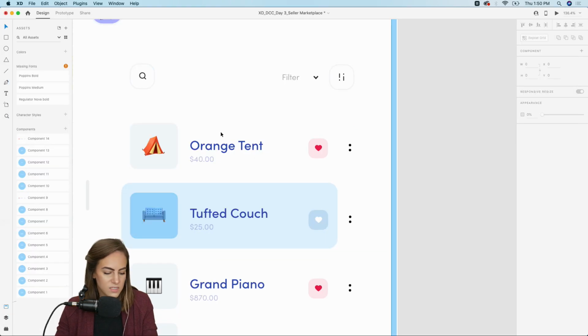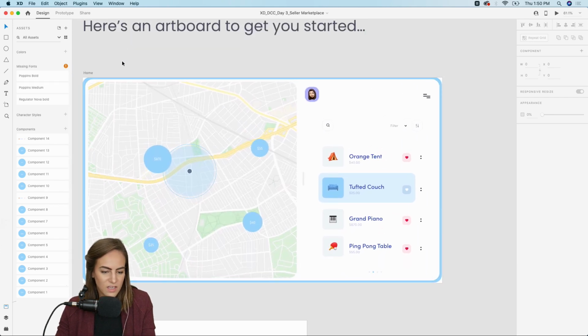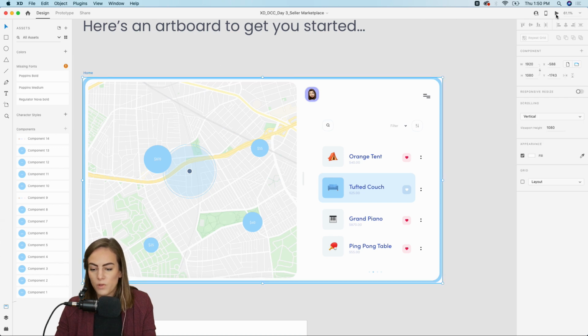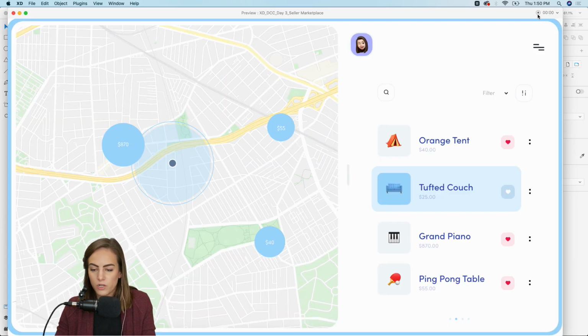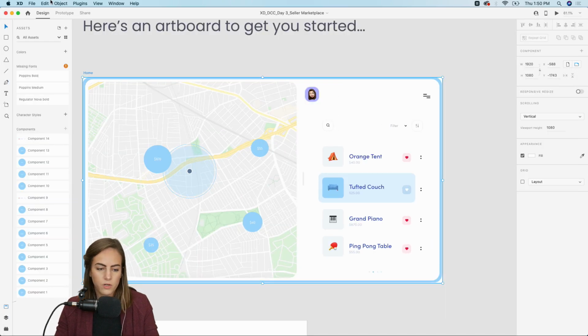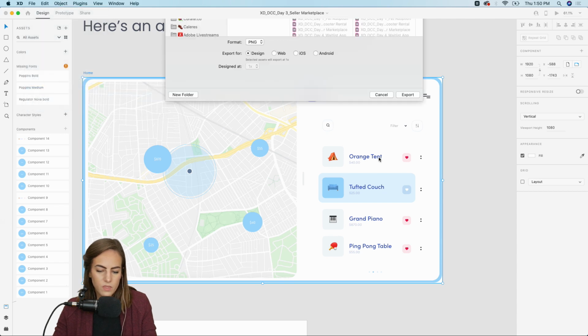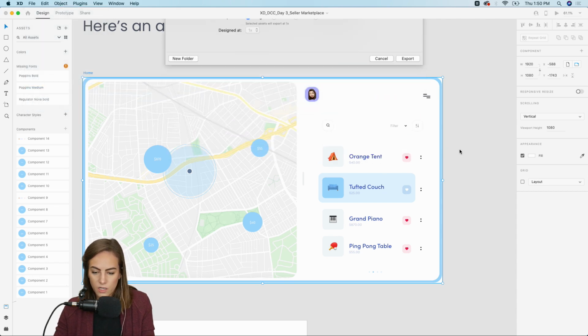So let's see. Oh, I need to save first. Let's not forget to save. Command S. And of course, if you want to export any of your work, one thing you could do is press the play button, press record, and make a movie file, MP4. I've already exported that, or you could do File, Export Selected and just export as a PNG.